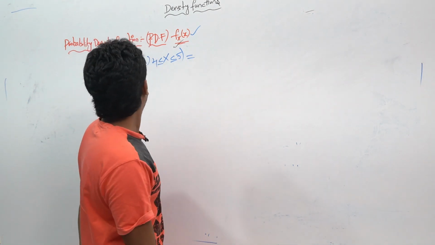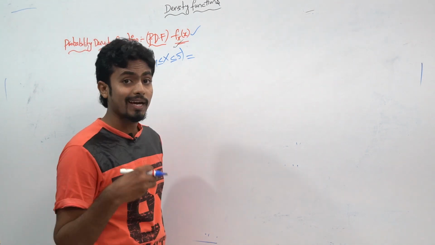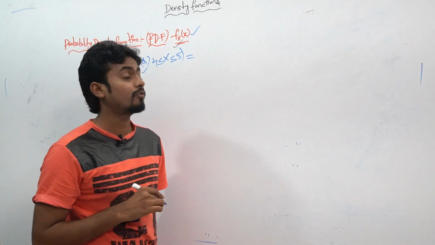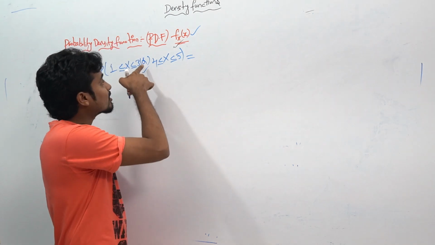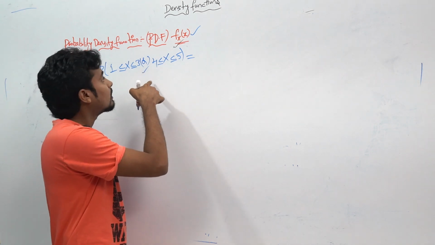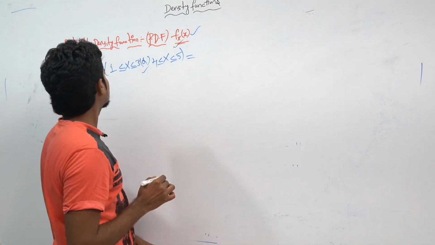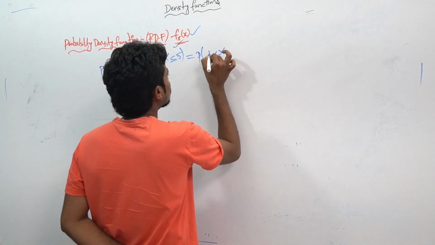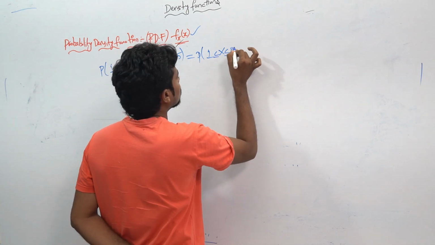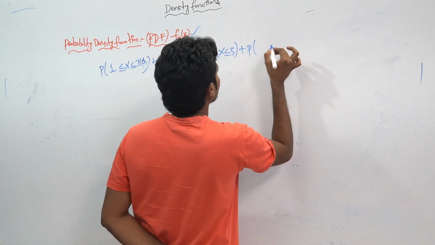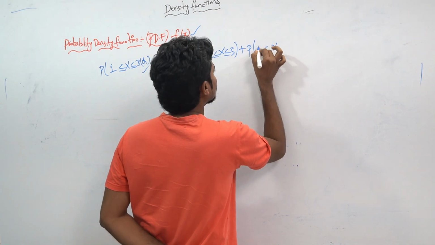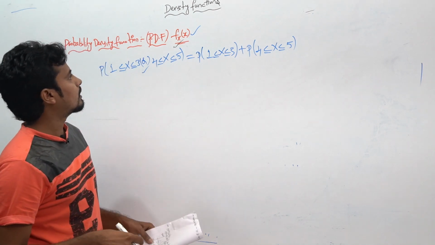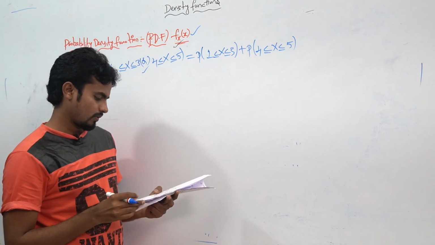From the CDF, I have to tell you, if you have the OR, you have to simply represent it with a plus symbol. If you have the AND, in place of OR, you have to simply represent it with a dot symbol. So here P of x in between 1 to 3 plus P of x in between 4 to 5. Okay, and the simple question will be given.